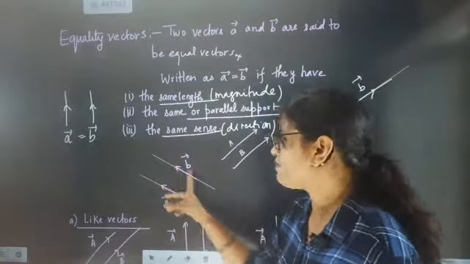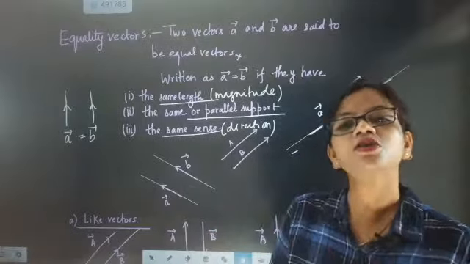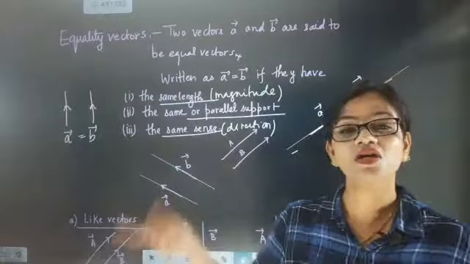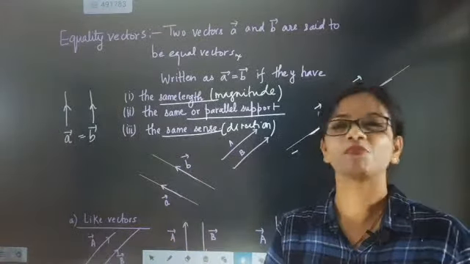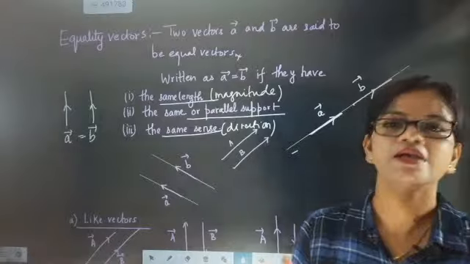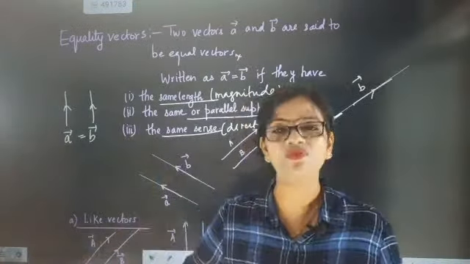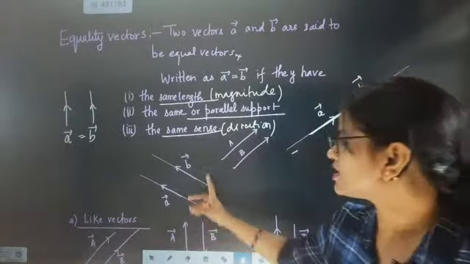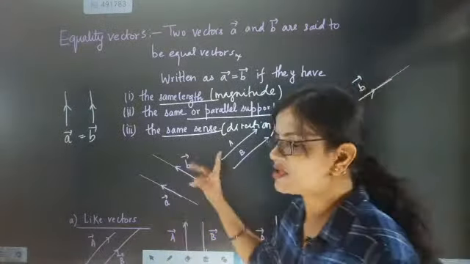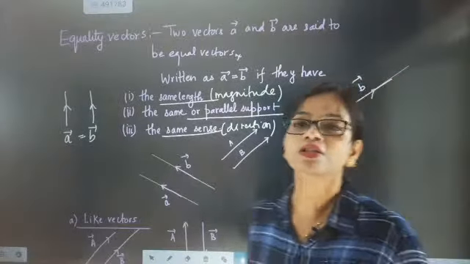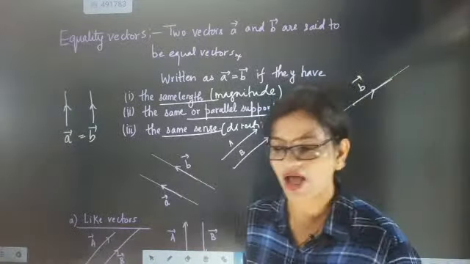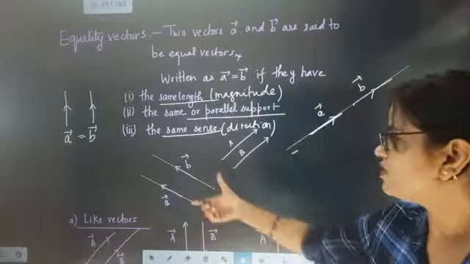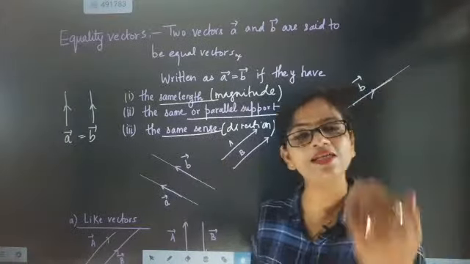First, they have parallel support. I told you what a support is. A support is an endless line on which a vector is resting, on which a vector is a part. So when it has parallel support, you see here parallel support is there, and two vectors are there. Now these two vectors have the same direction, same magnitude. Since these two vectors have the same direction and same magnitude, they will be called equal vectors.